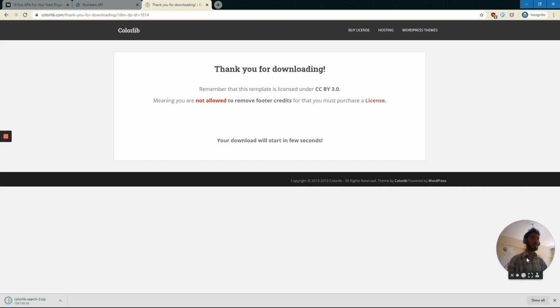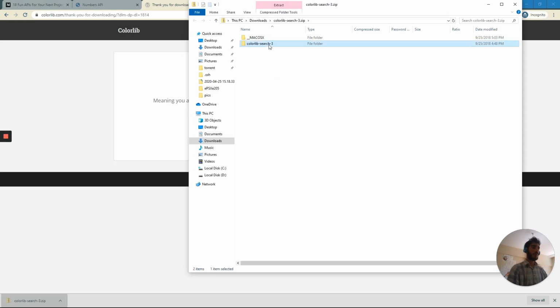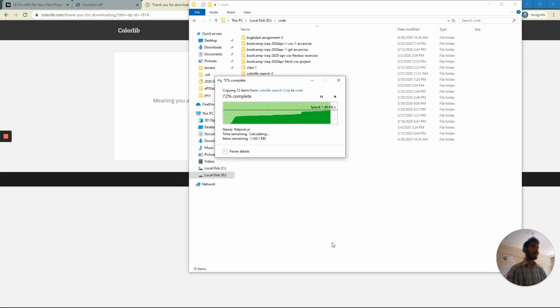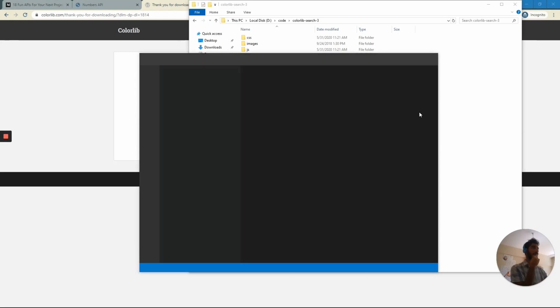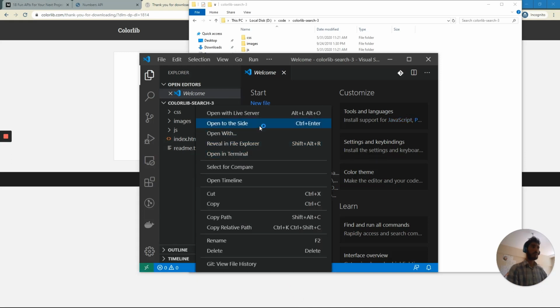I think it's doing its thing. Okay. Got a code folder. There's my code folder. Just going to take this, put it in here. Okay. So this guy, open VS Code. Just going to go right ahead and preview this.